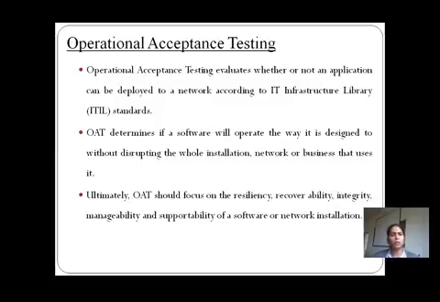So how are those network conditions going to be matched with the requirements that we have collected from the customer? What network issues will occur? We need to find out, according to the standards, and those standards are maintained in the IT Infrastructure Library. So operational acceptance testing means the organization is going to check that the application should be deployed to the network according to that standard. It should be done when we are developing an application.